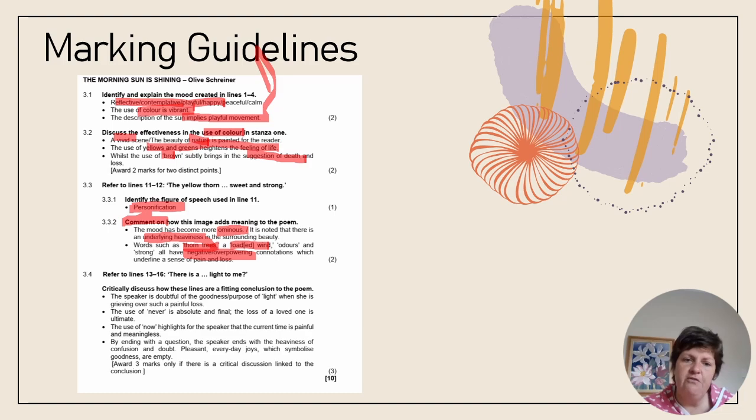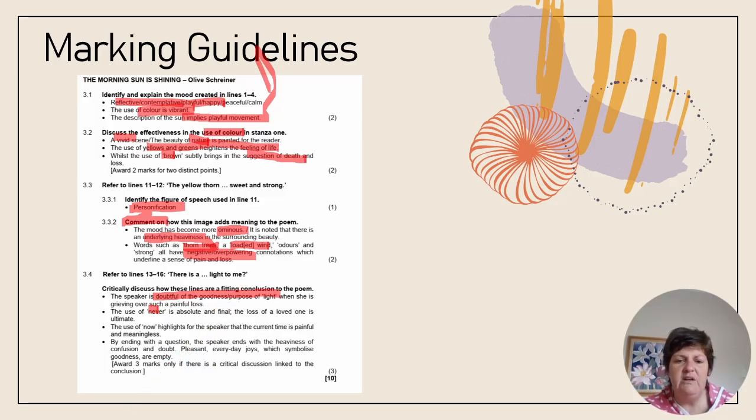And then 3.4, let's look at the answer for 3.4. They say that the speaker is doubtful of the goodness or purpose of light. What did I say? I said that the speaker views the world with futility, and that was my critical judgment. They match closely enough. I then discussed the word never and the fact that it's a final reference to the loss of the loved one. Nothing can make that better.